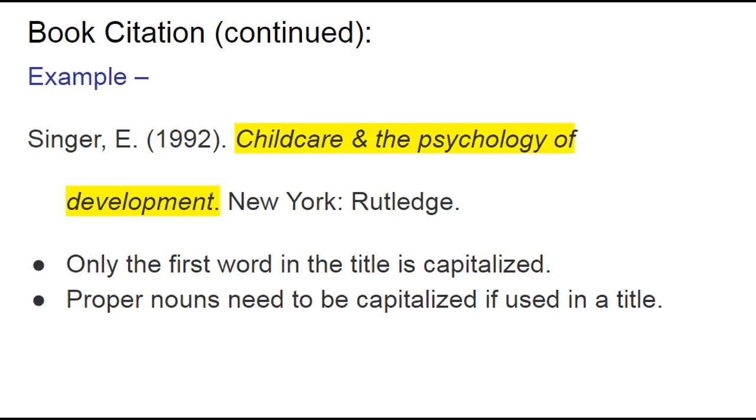The title of the book will be italicized. Capitalization is important in the title. The first letter in the title will be the only letter capitalized unless there is a proper noun or subtitle. All proper nouns need to be capitalized. The first letter of the first word in the subtitle will also be capitalized.